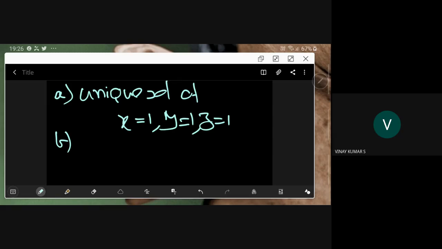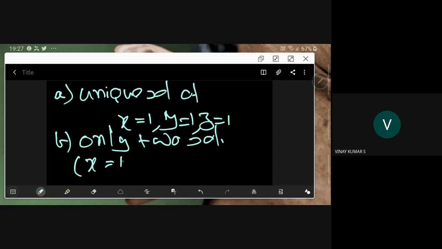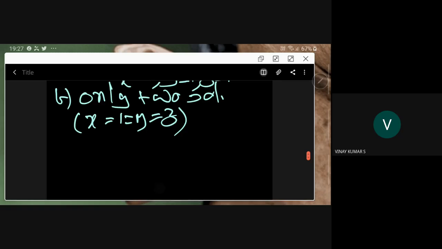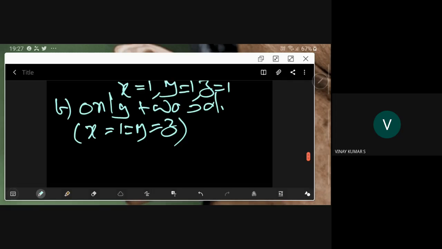He says only two solutions: x is equal to y is equal to z is equal to 1, and one more, x is 2, y is 1, z is 0.